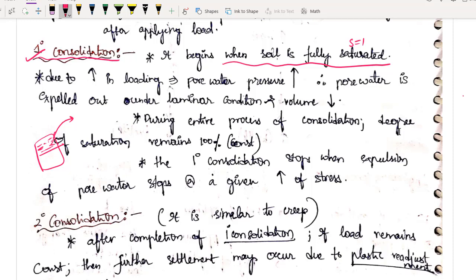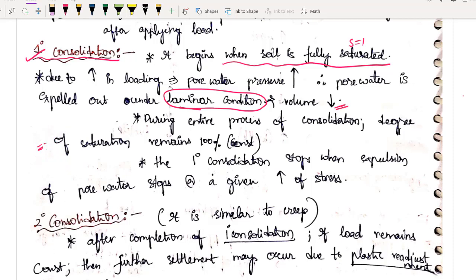The water will be expelled out of our system under laminar condition. Why laminar condition? Because this is a very slow process. It will take a lot of time, days, months, years. So the condition will be laminar as water is seeping out very, very slowly, and there will be a decrease in the volume of our soil.